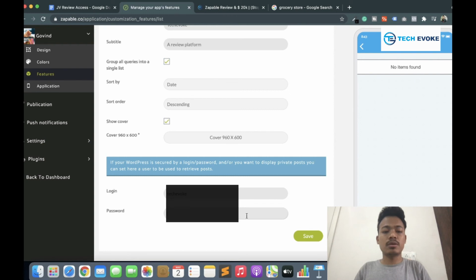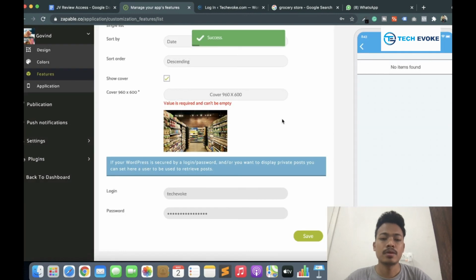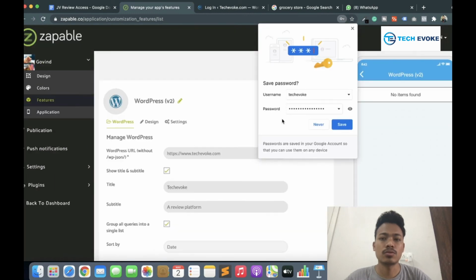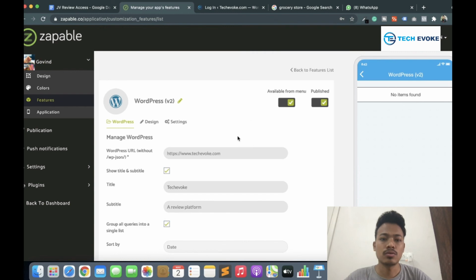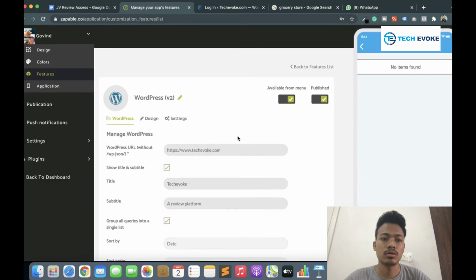So I'm not giving the password here; by skipping, after putting the password I'm coming back. So after putting the password, I save it, and after saving it, it shows success. Okay, so my WordPress is now here.